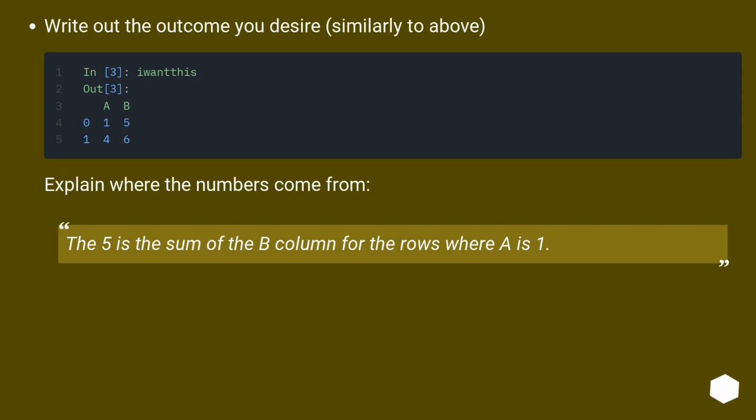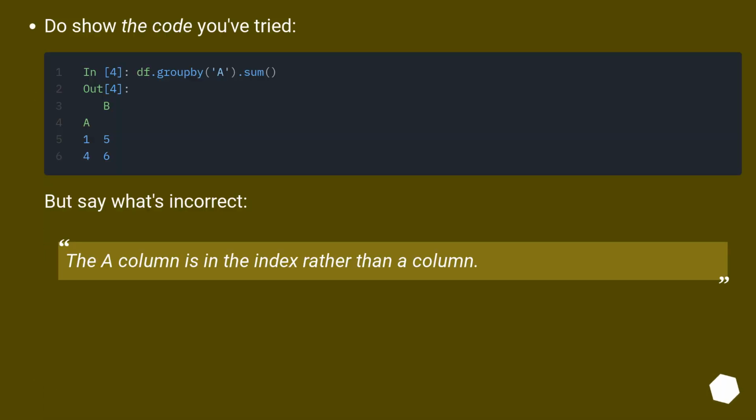Write out the outcome you desire, similarly to above. Explain where the numbers come from. The 5 is the sum of the B column for the rows where A is 1. Do show the code you've tried. But say what's incorrect. The A column is in the index rather than a column.